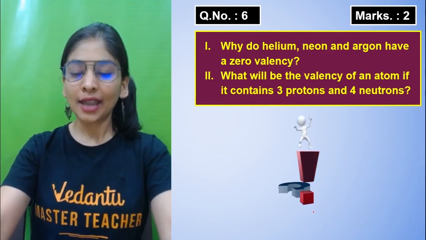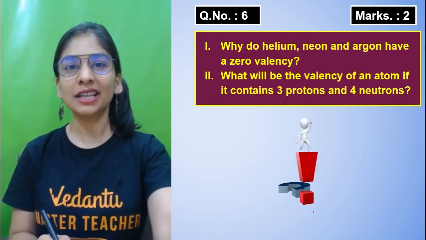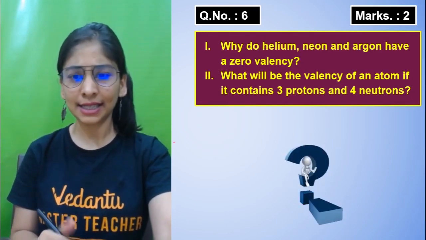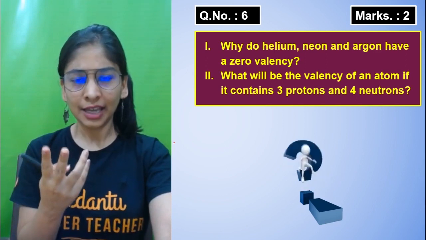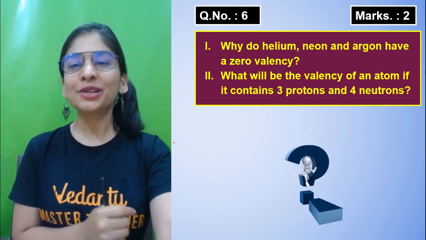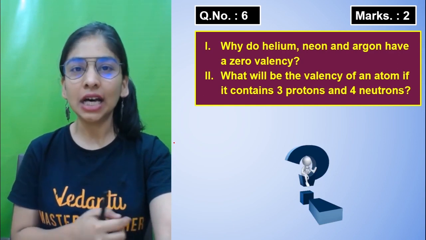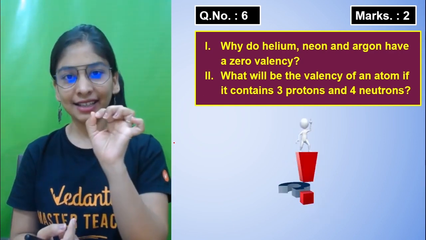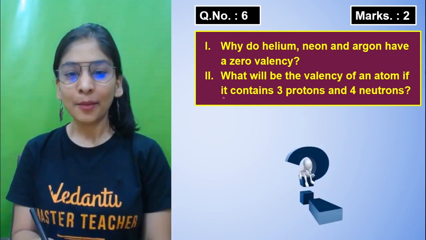Okay, students? And here comes the next question. Question number 6. But what is the question? Isn't it easy? Let's see. Why do helium, neon and argon have a zero valency? How come zero, students? Because